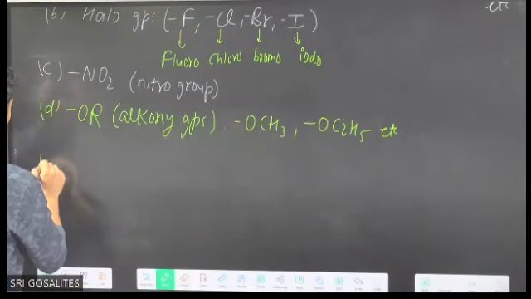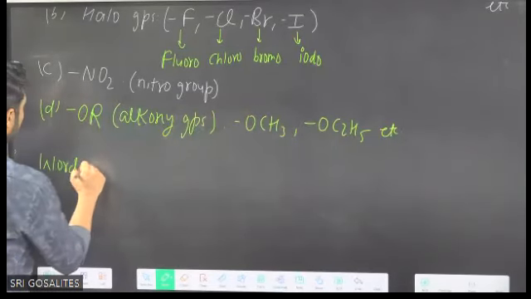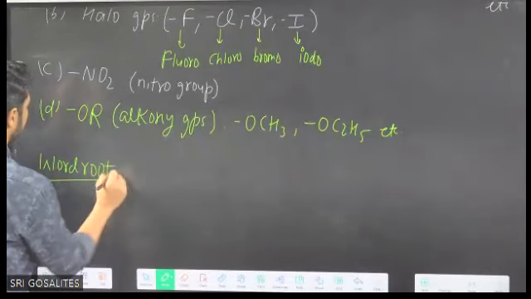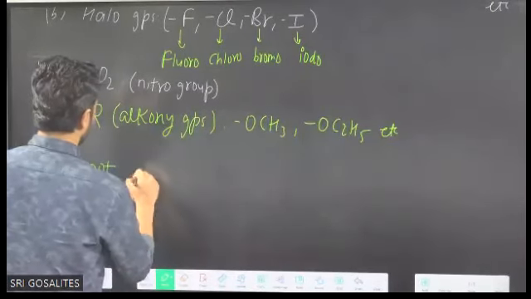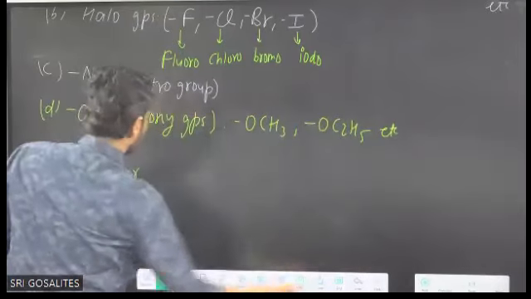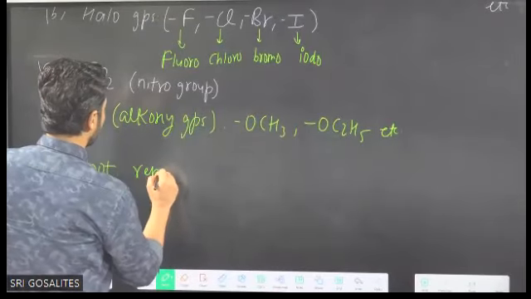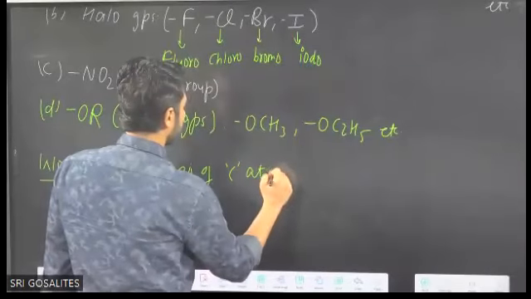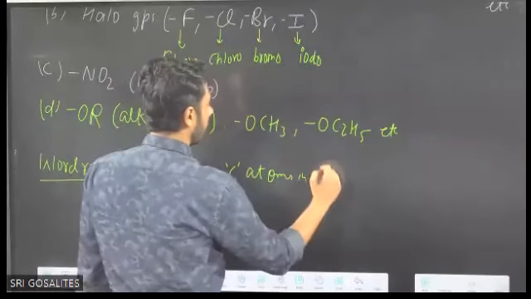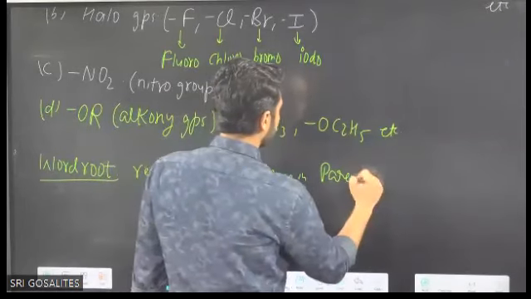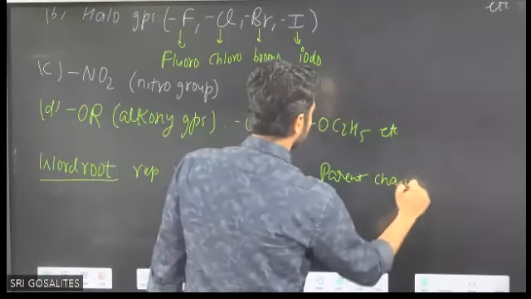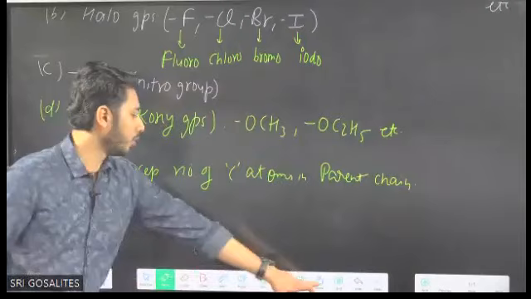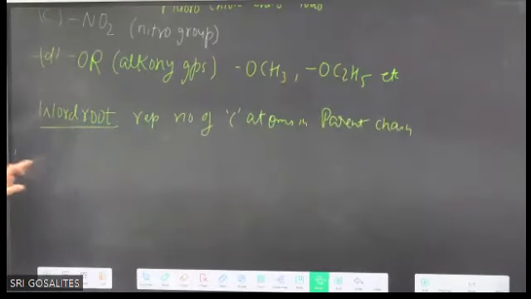In the word root, word root represents the number of carbon atoms in the parent chain or main chain. So what is used for root word?